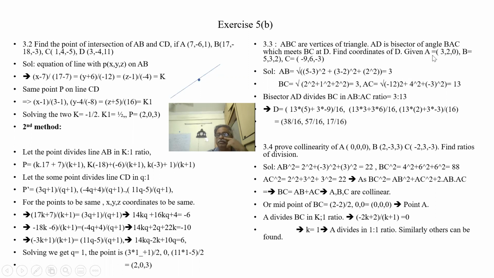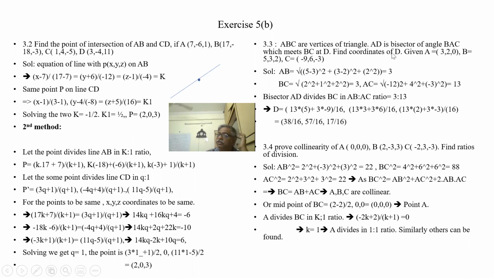AB is the root of 3 minus 5, 2 square, plus 2 minus 3, 1 square, plus 2 square. That is 2 square plus 2 square plus 1 square, 4 plus 4 is 8, plus 1 is 9. Under root of 9 is 3. So similarly BC is 13.